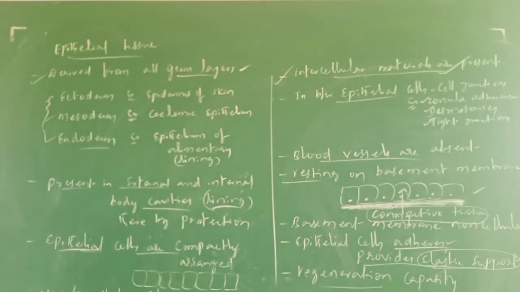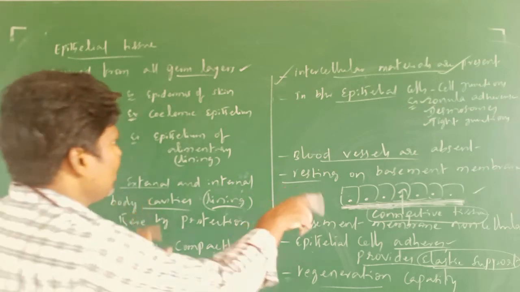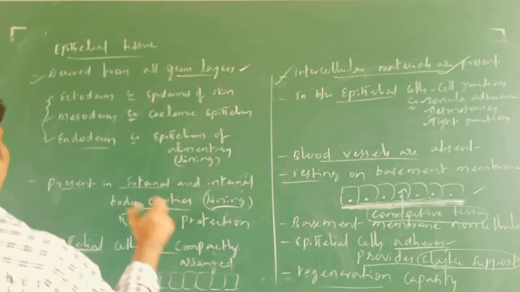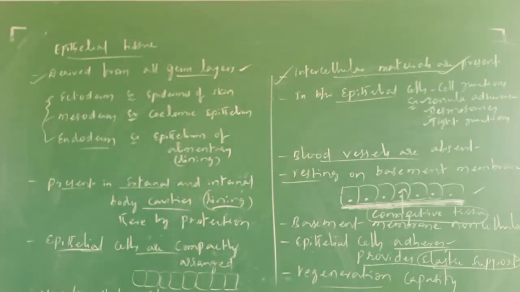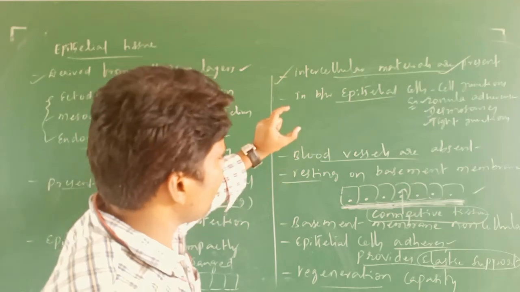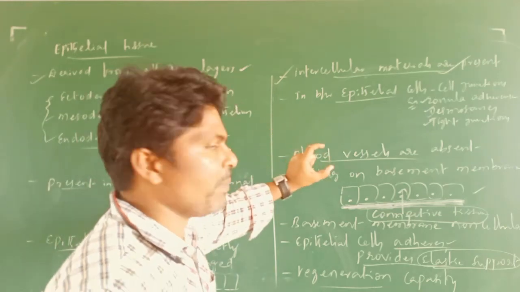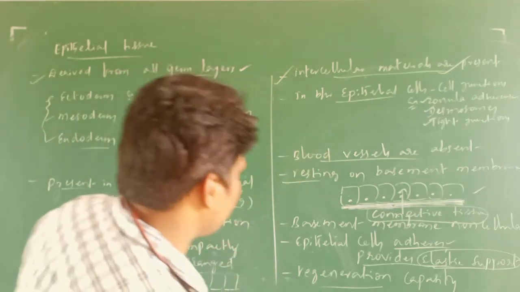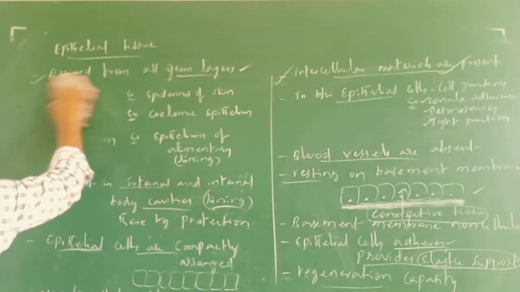Do you understand what I am going to say? This is about the basic characteristic features of epithelial tissue. Very, very important. Every single characteristic of this epithelial tissue is very important for the exam.